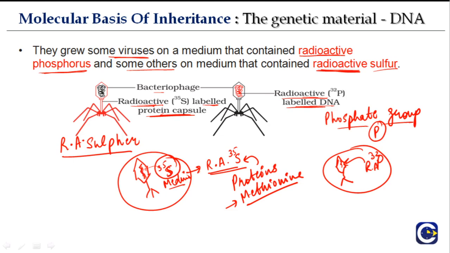Similarly here, protein is also being synthesized, but this medium contains only radioactive phosphorus, so proteins will not be radio labeled. This should be very clear: half of the viruses contained radioactive protein, half of them contained radioactive DNA.